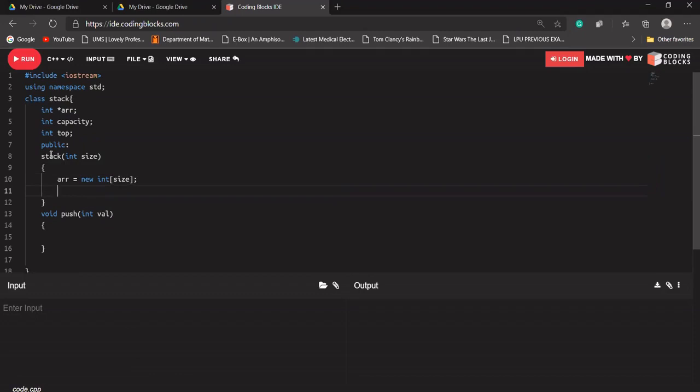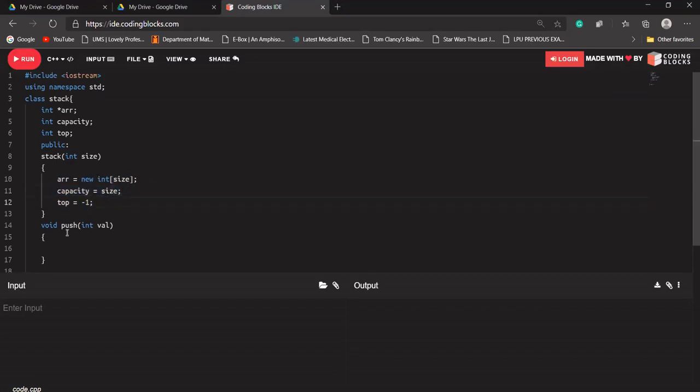So now an array of this size will be created, and the capacity will be that size only. In the starting, when there is nothing in our stack, the top will be pointing to -1, because there will not be any data in our stack. So this constructor will construct an array of this size, the capacity will be size, and top will be -1.